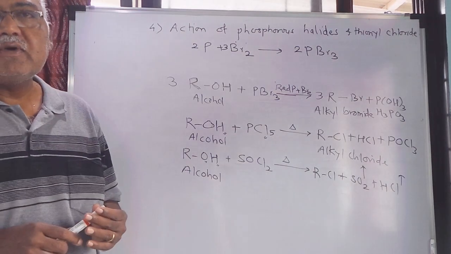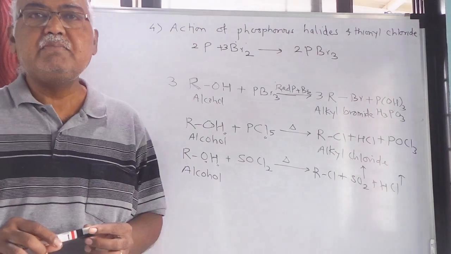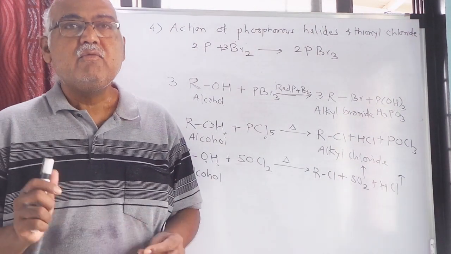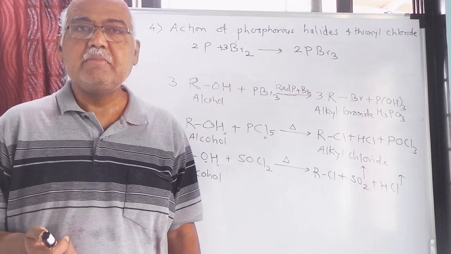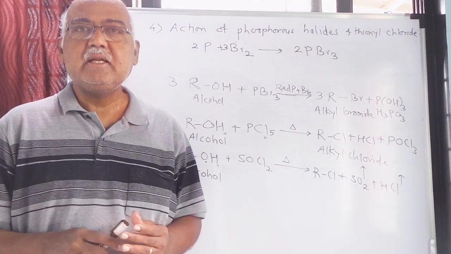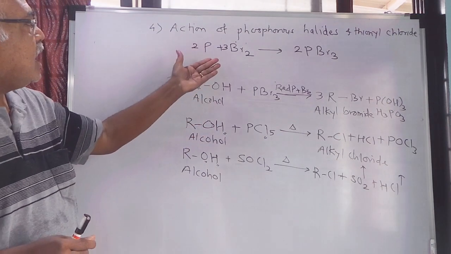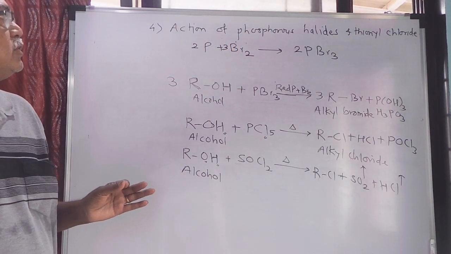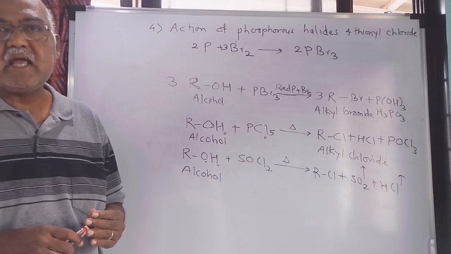Similarly, phosphorus triiodide, that is PI3. So what is PI3? Phosphorus triiodide. Phosphorus triiodide is also unstable, so you have to prepare it at the reaction site. We have seen how phosphorus tribromide is prepared. A similar method is used for the preparation of phosphorus triiodide.